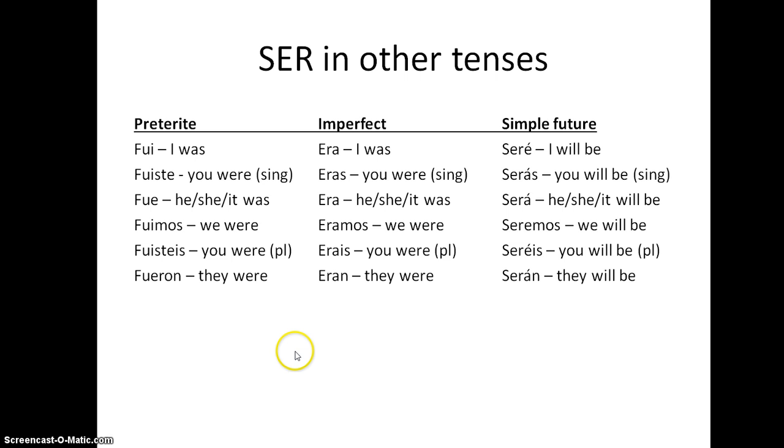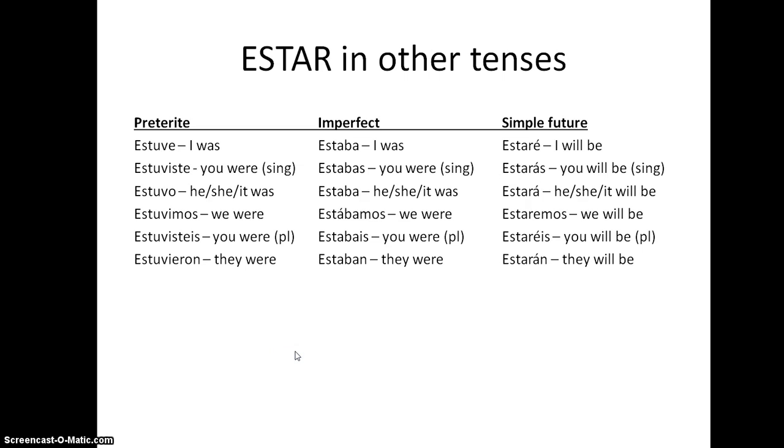Okay, and then estar. In the preterite tense, estuve, estuviste, estuvo, estuvimos, estuvisteis, estuvieron. Imperfect, estaba, estabas, estaba, estábamos, estabais, estaban. And the simple future, estaré, estarás, estará, estaremos, estaréis, estarán. Near future would be similar as with ser, voy a estar, vas a estar, etc.